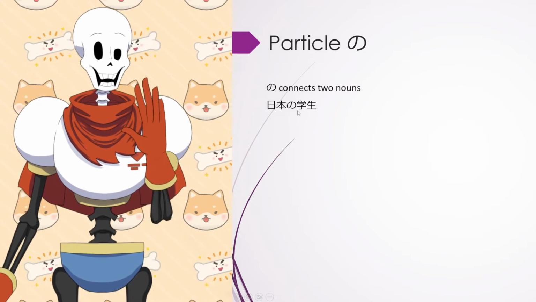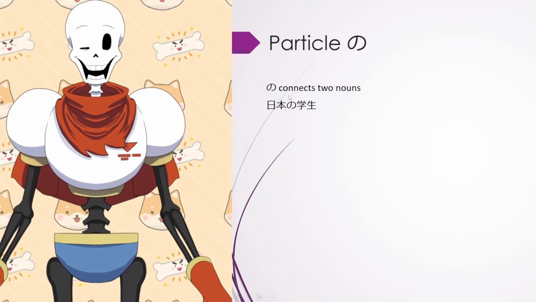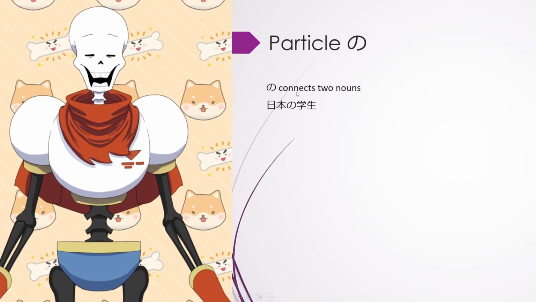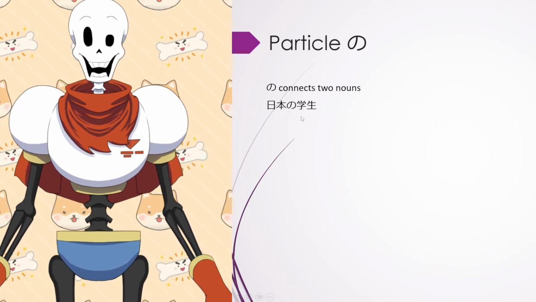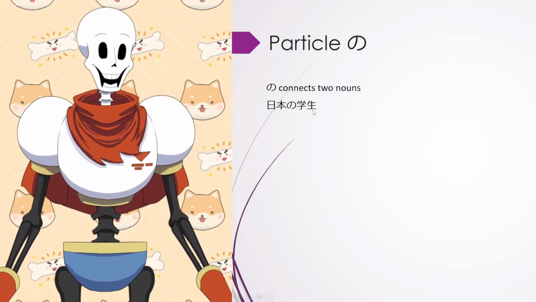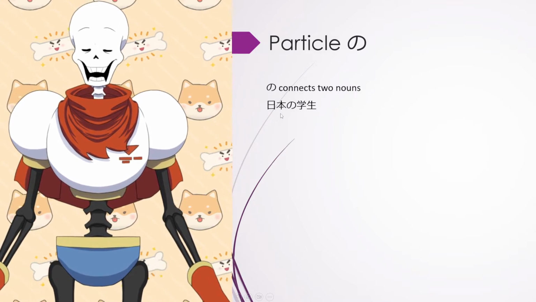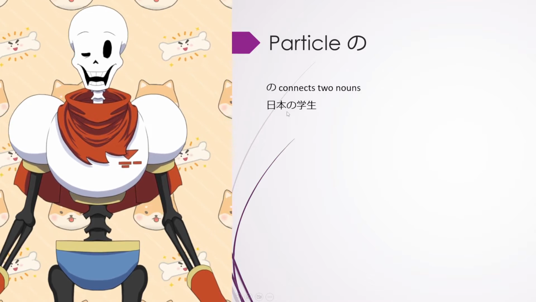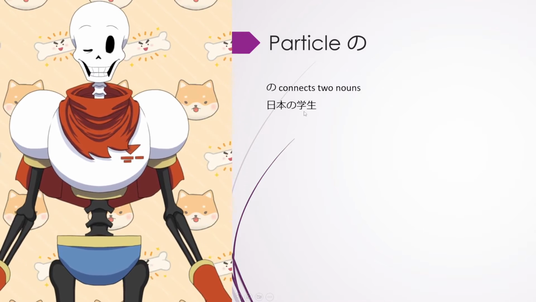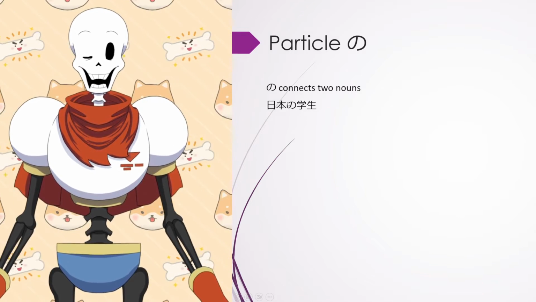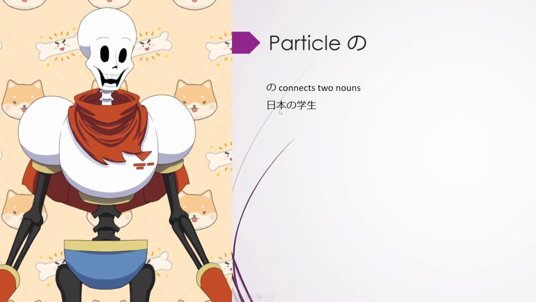So what I want you to know and understand is the important one of these two nouns is the one after the no, the gakusei, the student.